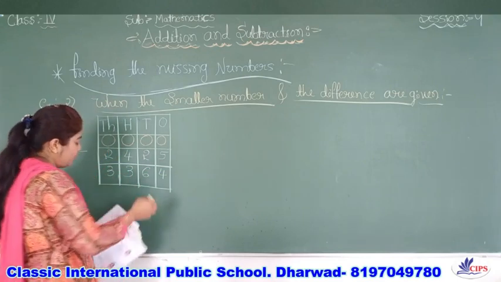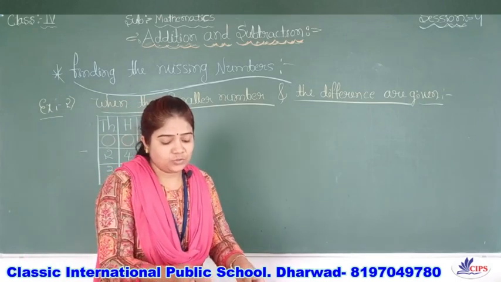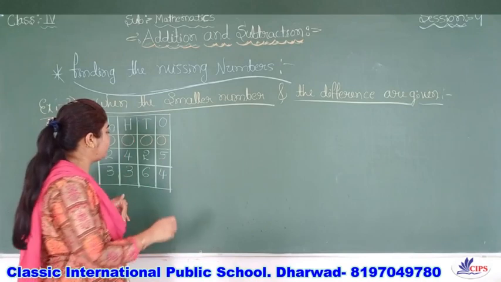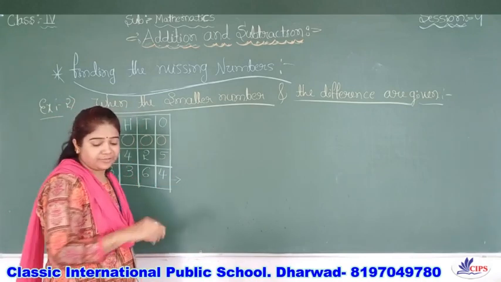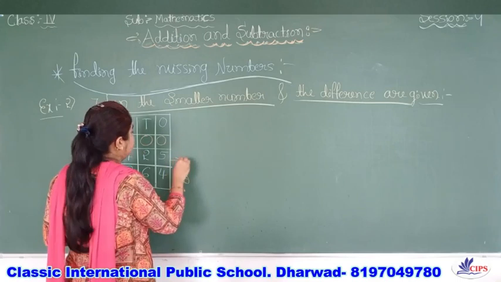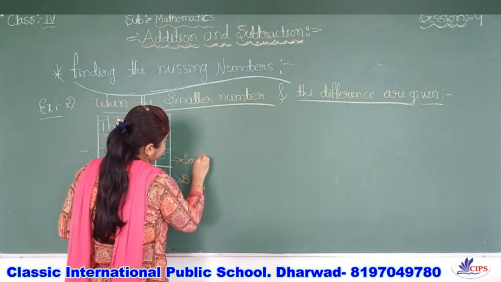Now, how are you going to get this greater number? As you know, this is the difference, and this is the smaller number. How are you going to get the greater number?